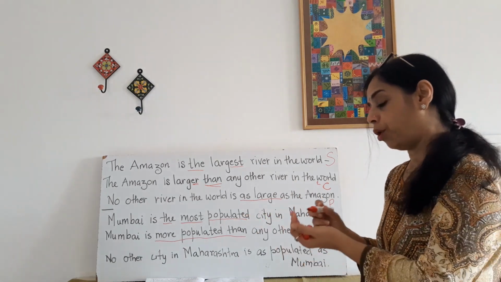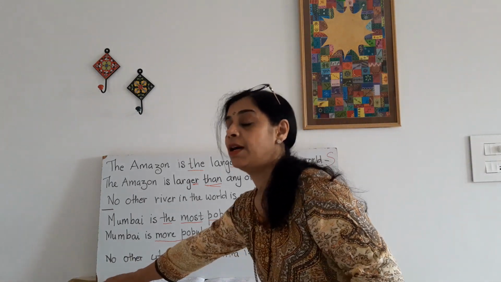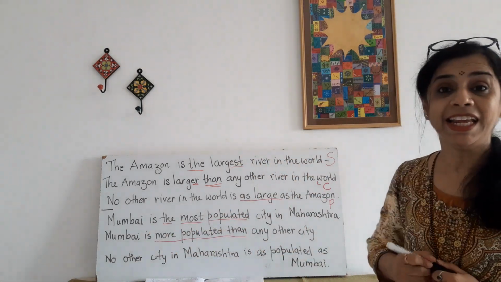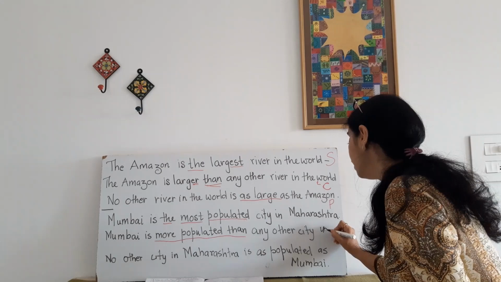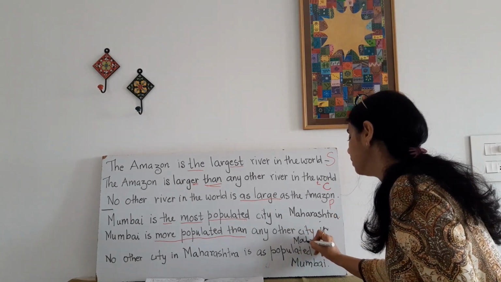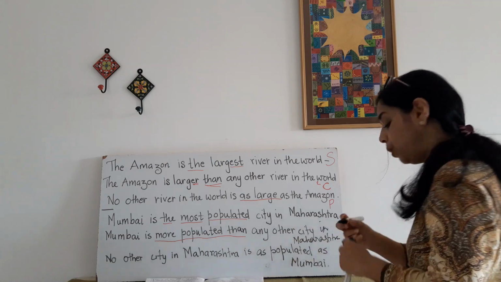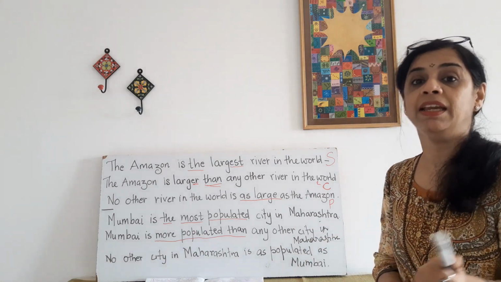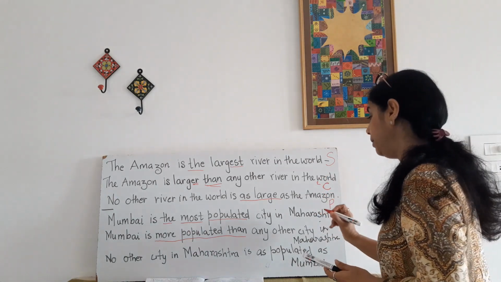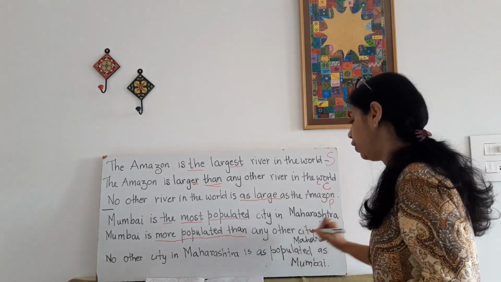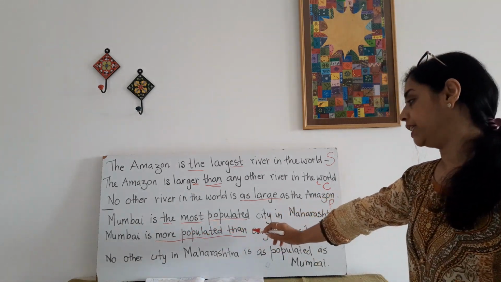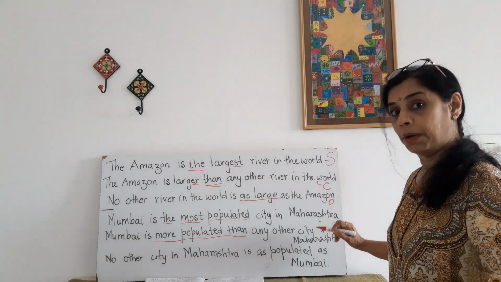So, it is very important to write Mumbai is more populated than any other city in Maharashtra. So, now my meaning is correct. Meaning hasn't changed.